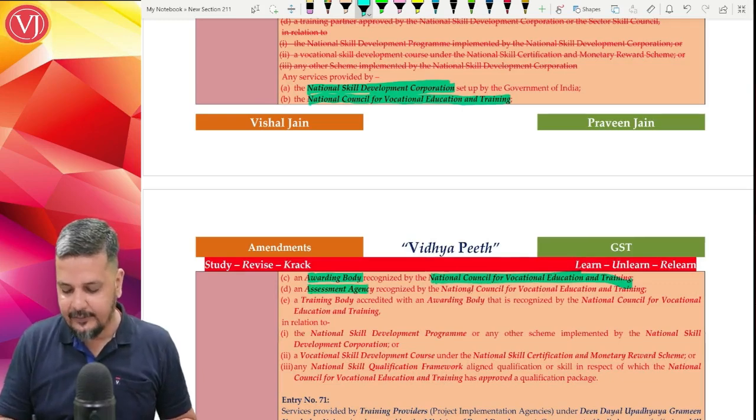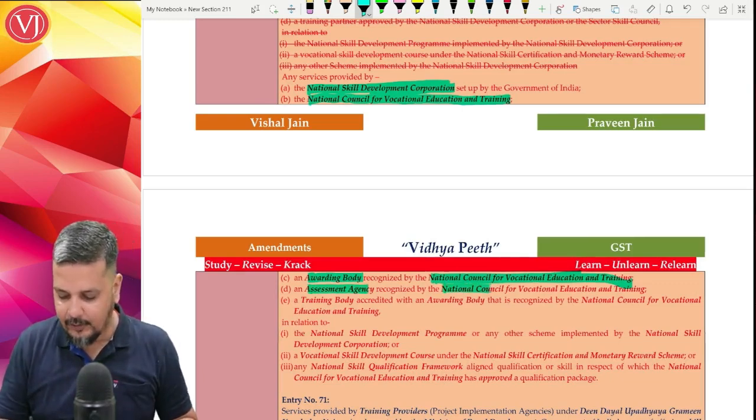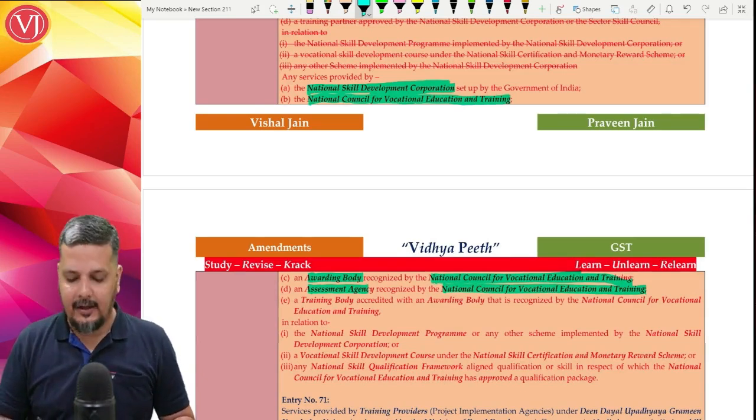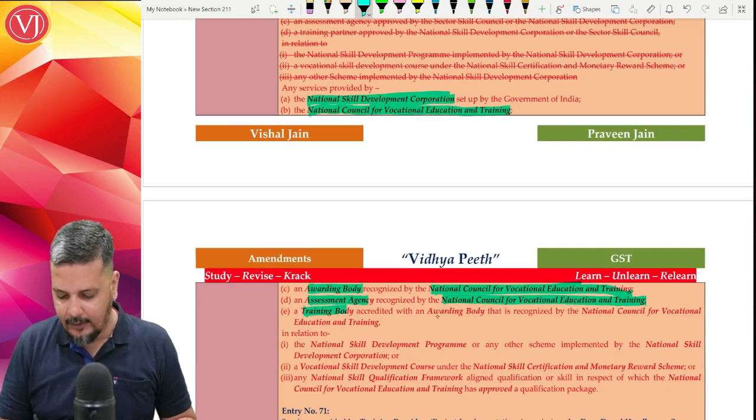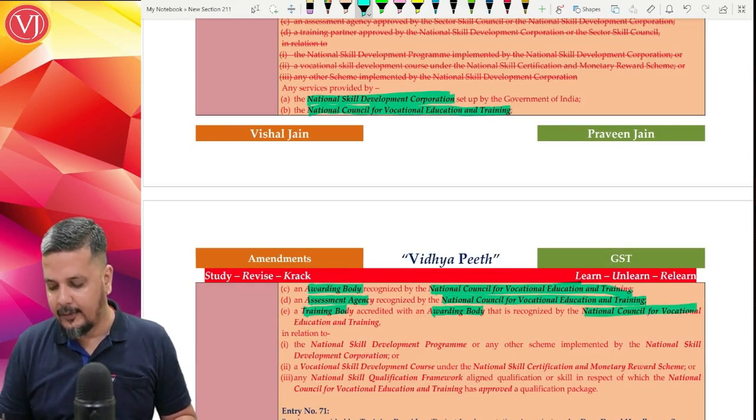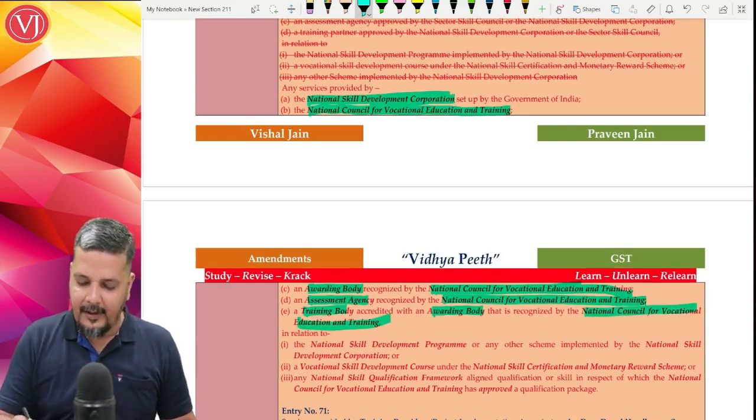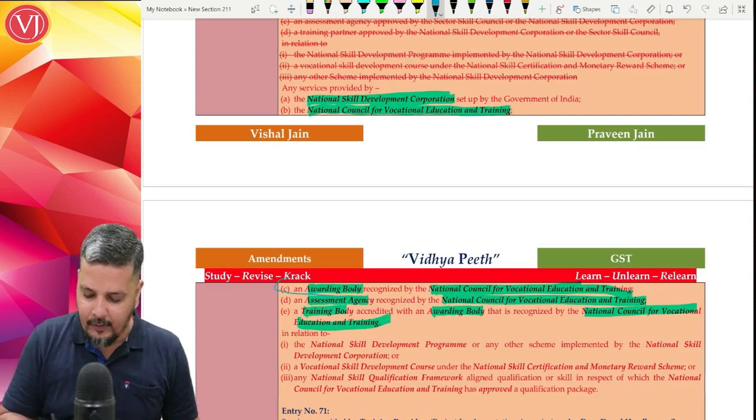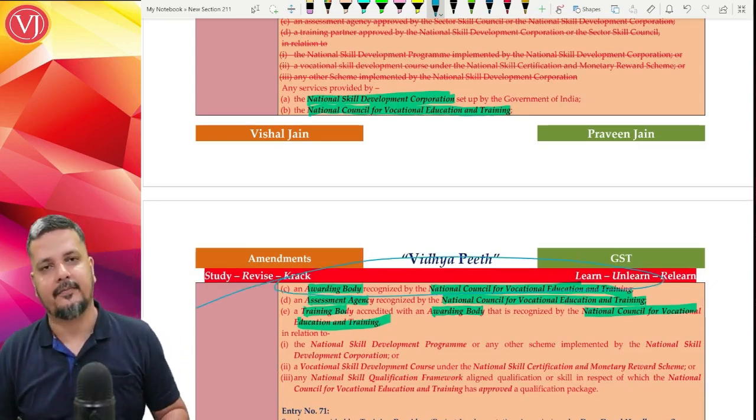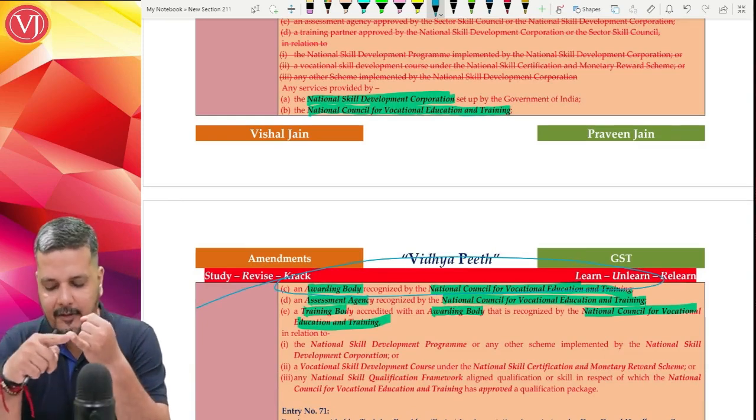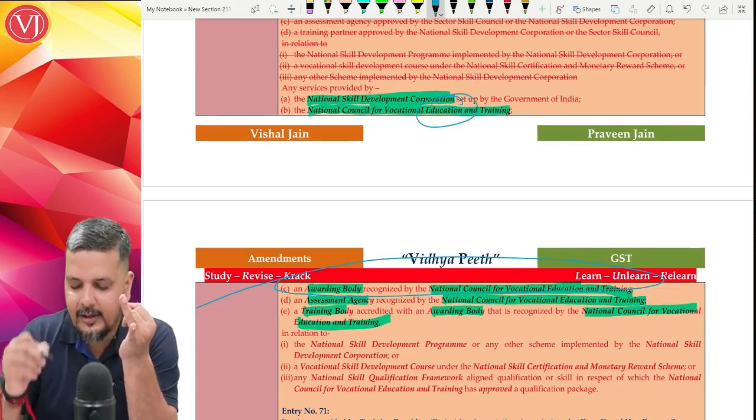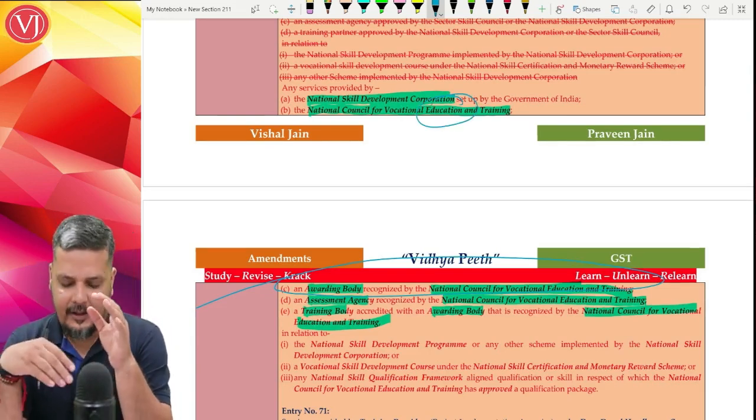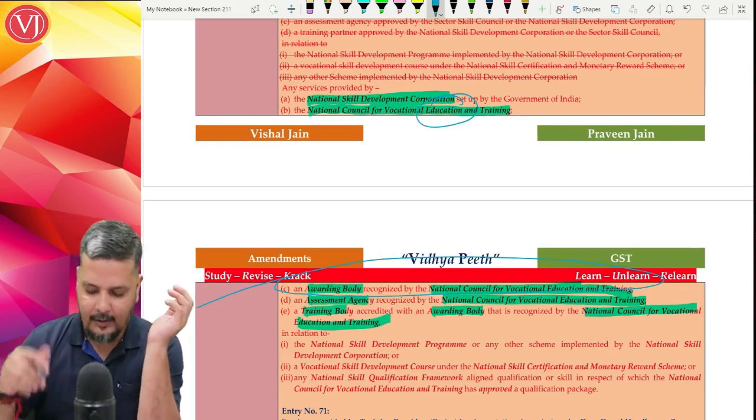Assessment Agency was already there. Now it is also there. Training body was already there. Now it is also there. Awarding training body, which is accredited with an awarding body recognized by National Council for Vocational Education and Training. Basically, if at all I want to tell, you will find this awarding body a new point. Otherwise, National Skill Development Corporation was there, National Council for Vocational Training was there. Now it is called Vocational Education and Training everywhere. And secondly, the awarding body concept was not there, now that is there.